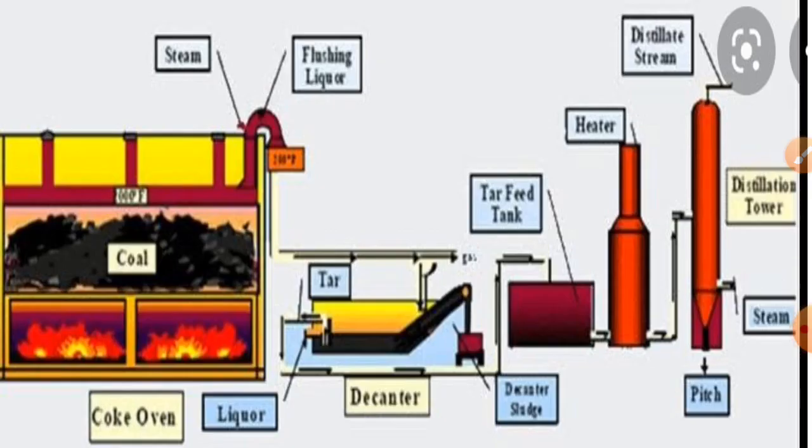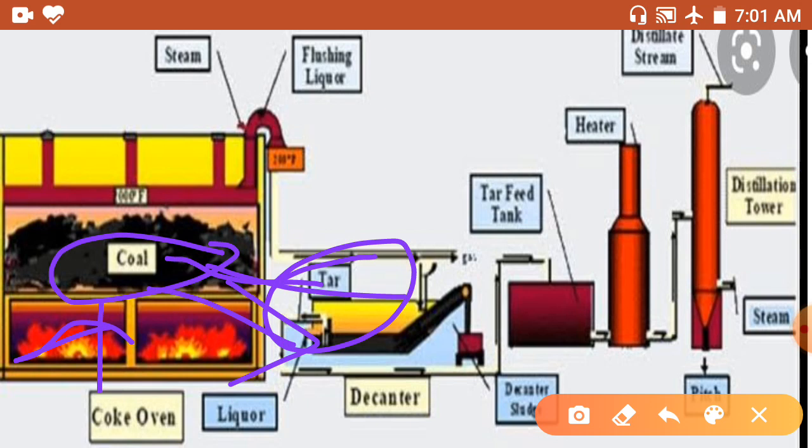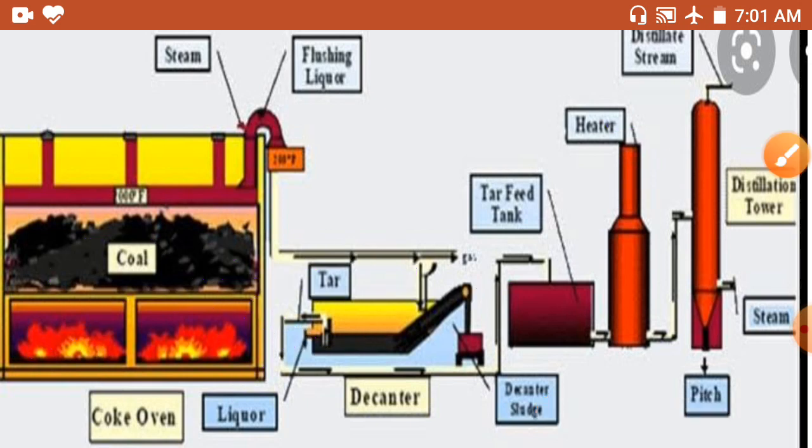And here is the coal gas plant structure. So you can see here there is the coal, and we give it heat and it will be changed into coal gas, coal tar and coke. So you can see here this is the coal tar and coal gas is going here. So this is the coal gas plant structure, and it is similar to destructive distillation.